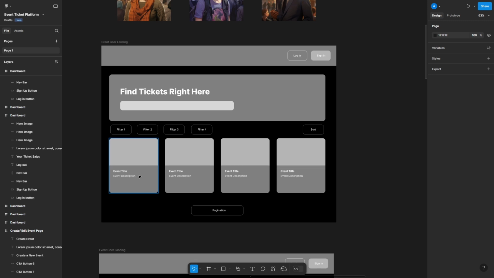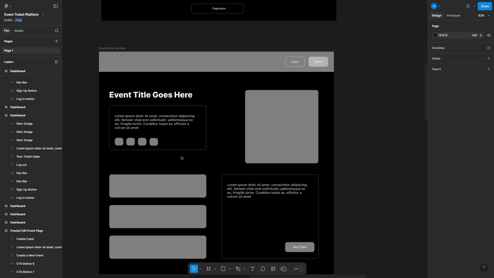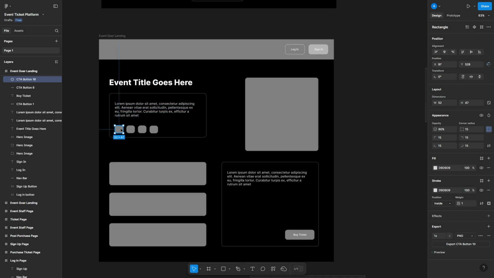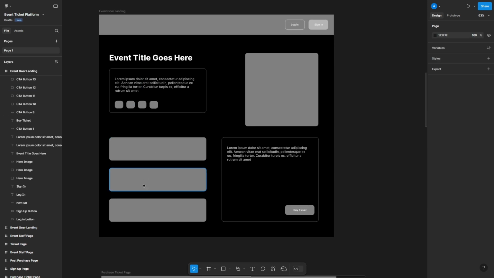But ultimately, we'll represent each of these different events with a card with all the information that they'd want to see. On clicking the card, they would then go to the event details page. So there may be an image of the event, there may be a carousel, something like that, where you can see multiple images. There'll be lots of information on the event, and maybe we can use some icons to represent the different facilities available at the venue, which is something that's been expressed as information that people want in the user personas. I then imagine there being the different ticket types that are available for the event.